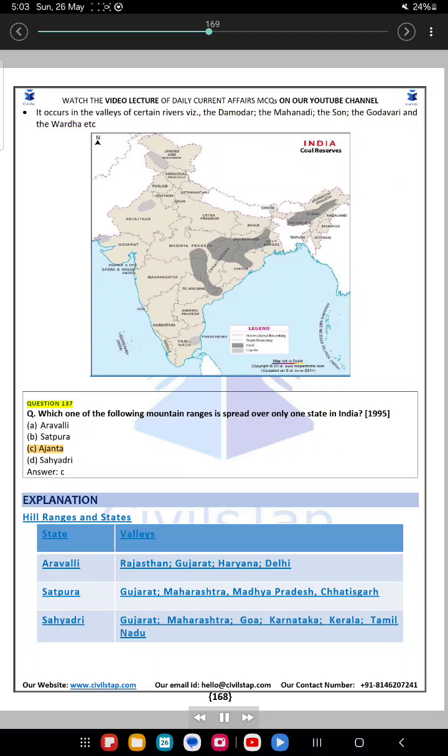Question 137. Which one of the following mountain ranges is spread over only one state in India? 1995. A. Aravalli, B. Satpura, C. Ajanta, D. Sahyadri. Answer C.